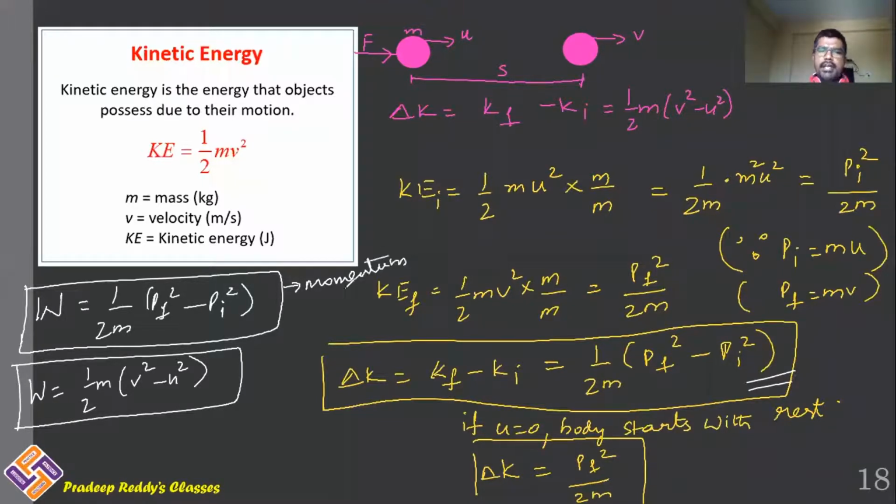This is the work energy theorem in terms of momentum. This is the work energy theorem in terms of velocity. In both the cases, however, we are calculating it by change in kinetic energy only. Remember, either velocity change or momentum change, definitely it will result in change in kinetic energy. So that is what the work energy theorem states: the amount of work done will be stored in the form of kinetic energy of the moving object.